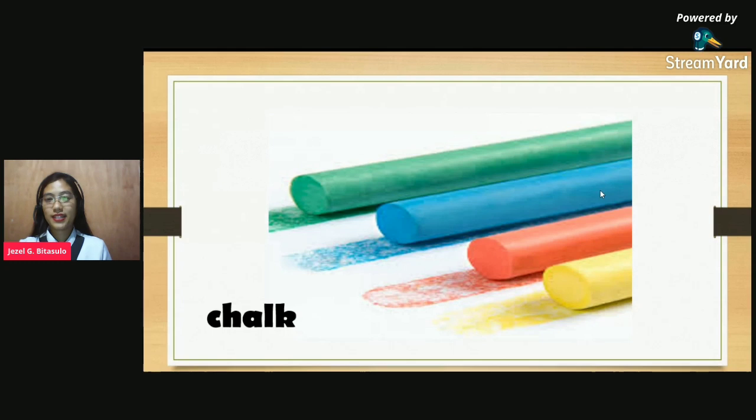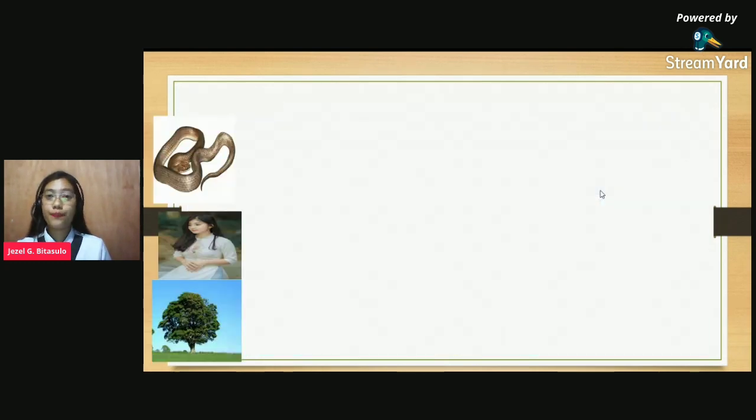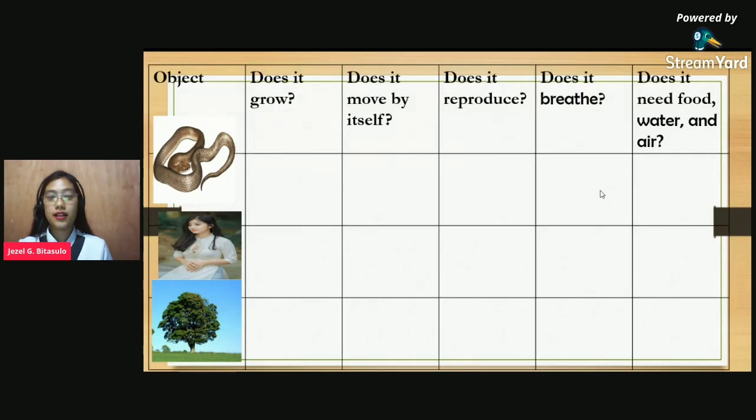Let's proceed. So now we will define the characteristics of living and non-living things. I have here the pictures that I showed you from the previous slides. I also have here a table. We have here the objects: the snake, the girl, and the tree. So here are the questions. Does it grow? Does it move by itself? Does it reproduce? Does it breathe? Does it need food, water, and air?